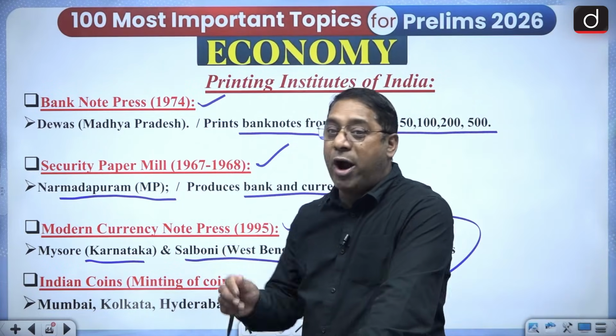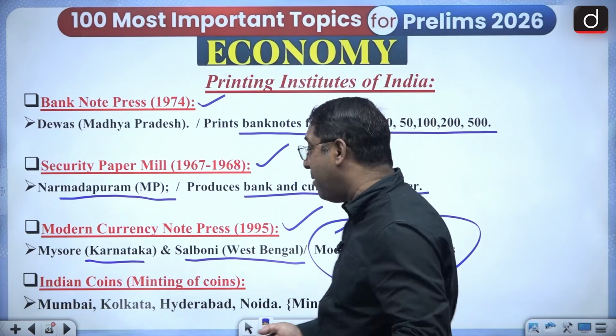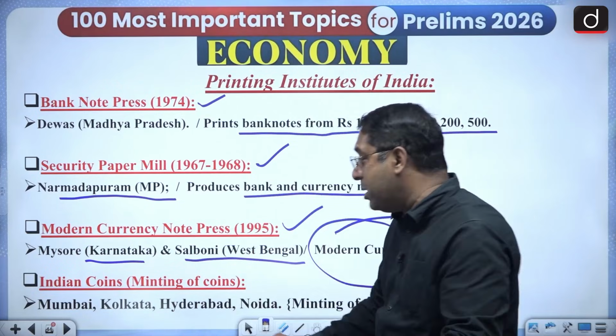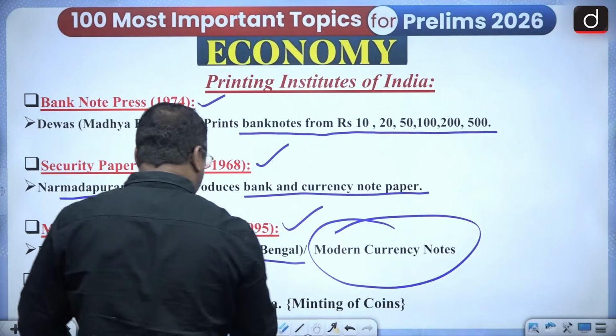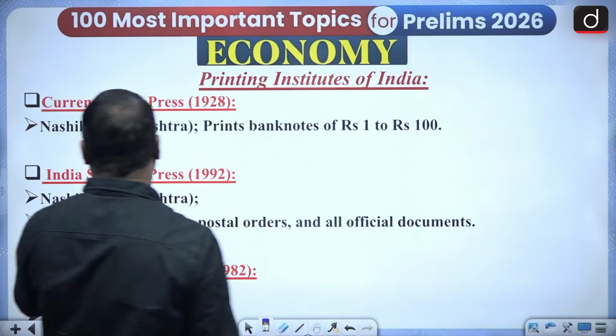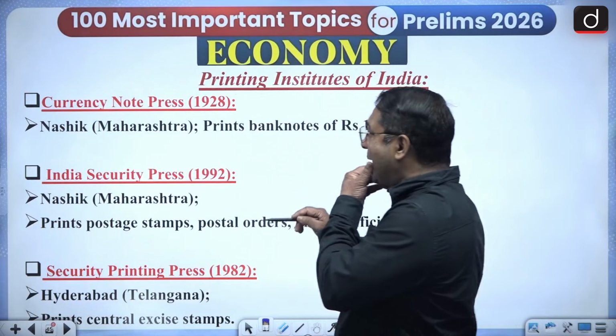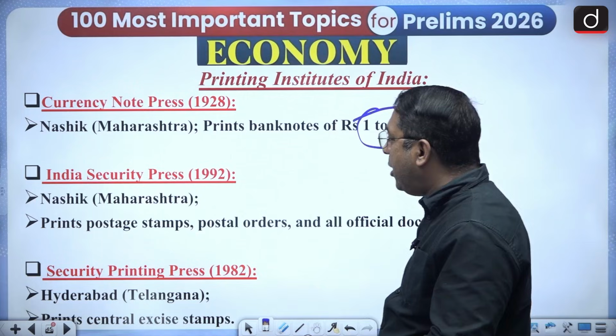Then coins are never printed, they are minted. Minting of coins happens because a pressing takes place. Minting of coins is done in Mumbai, Kolkata, Hyderabad and Noida. In the same way, the Currency Note Press is in Nasik. It prints banknotes from 1 rupee to 100 rupees.